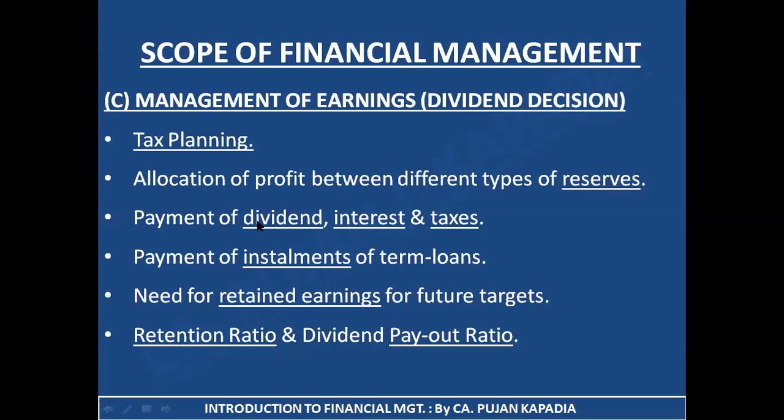Next is I need to think about payment of dividend, interest and taxes. Next is payment of installments if any loans have been taken by me. Next is need for retained earnings for future targets. If I decided that I am going to expand my business in the coming 5 years, I may require funds for that expansion also, and I am relying on my reserves. So I would make sure that I am allocating a sufficient amount of my profit into those reserves so that it can help me out at the time of expansion.